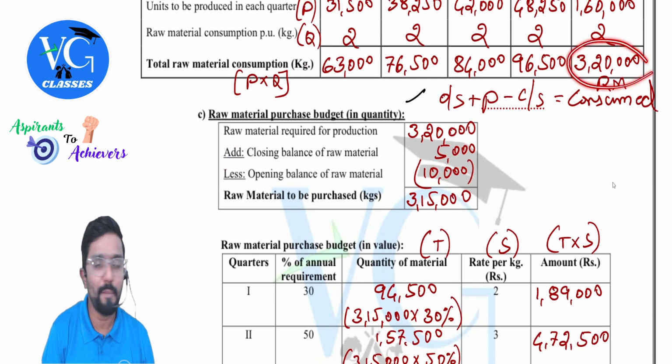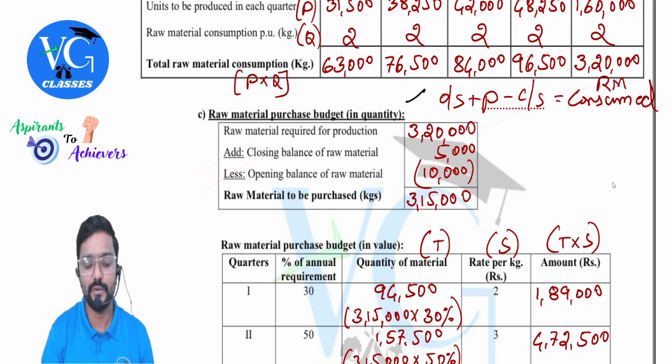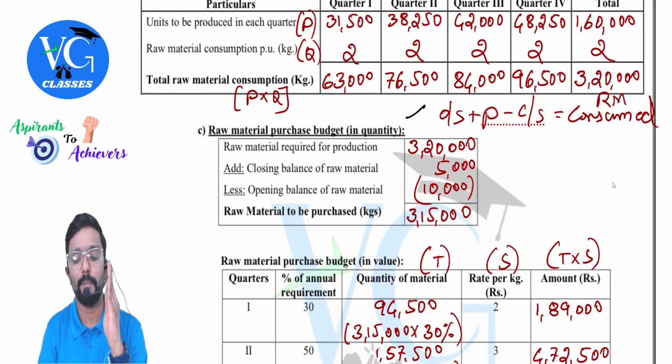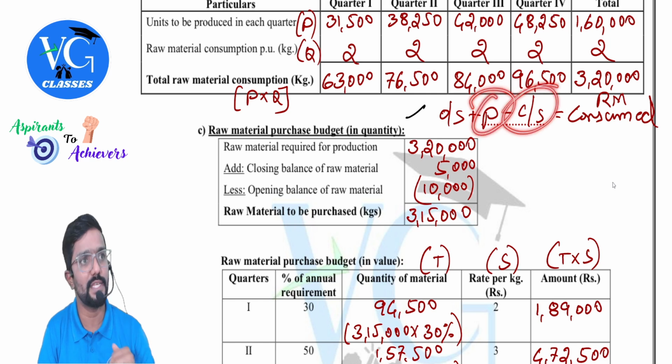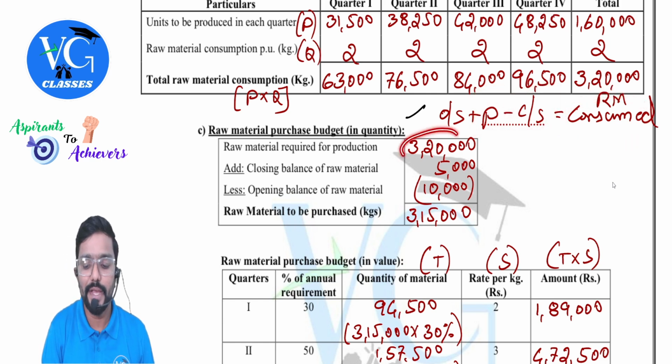So this is my total raw material required for production, which is nothing but raw material consumed. Now take raw material consumed, add closing balance, deduct opening balance, you will get raw material to be purchased. This equation I have followed: opening stock plus purchases minus closing stock is equal to consumption. We already have consumption. Now do the reverse calculation. Add closing stock, deduct opening stock of raw material. What do you get, sir? Raw material to be purchased.